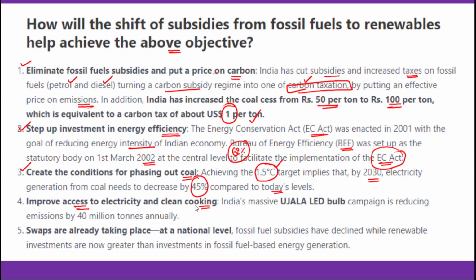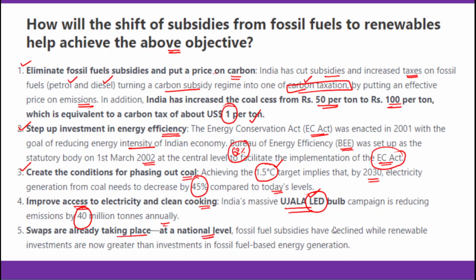After that, we need to improve access to electricity and clean cooking. This is also very important. Particularly, India's massive Ujala LED bulb program, for example. This is part of the energy conservation plan. It substantially increases efficiency and also reduces the consumption of electricity. This will reduce emissions by 40 million tons annually, and electricity demand will also be significantly reduced by the Ujala LED bulb program.